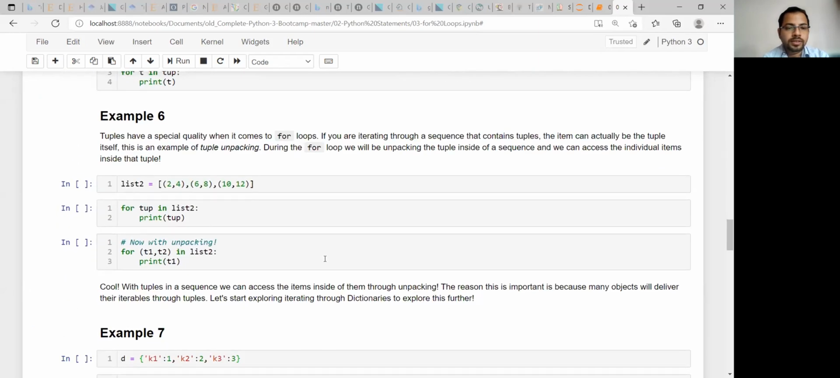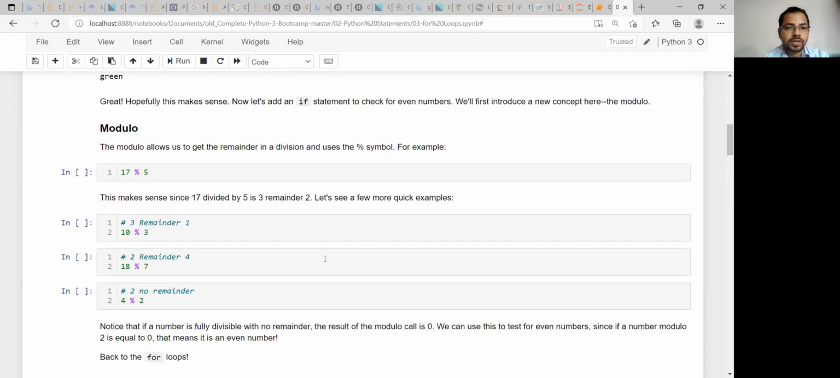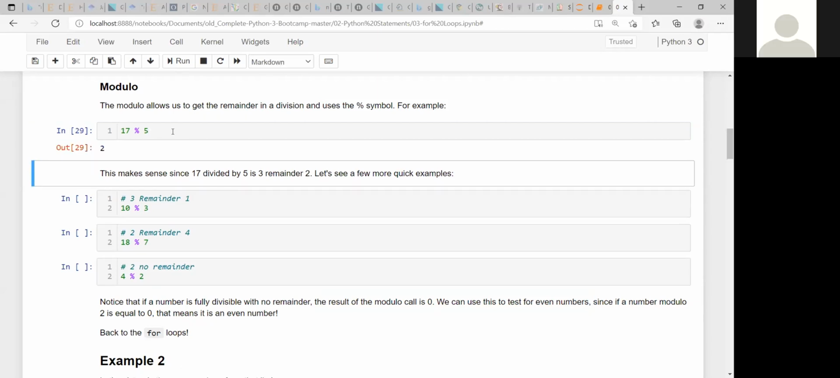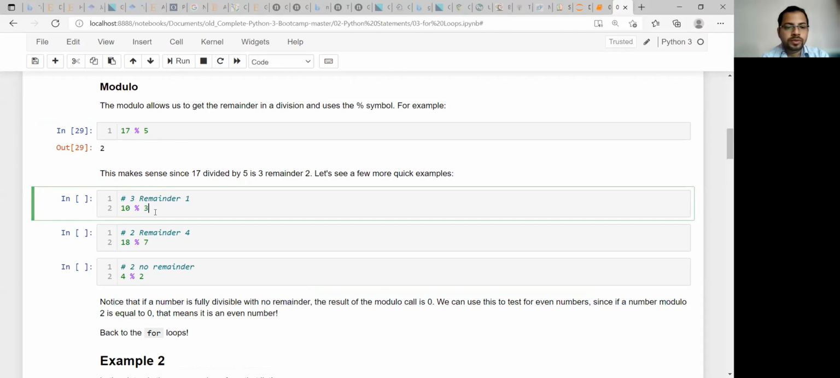Okay. Yes. So here also I can do. Now we have seen what is modulo function. If I type 17 modulo 5, what will it print? It will give us the remainder part. That means what value will be printed? 2. Okay.